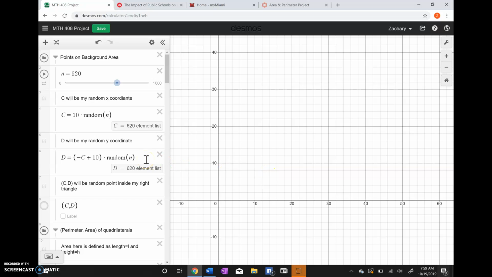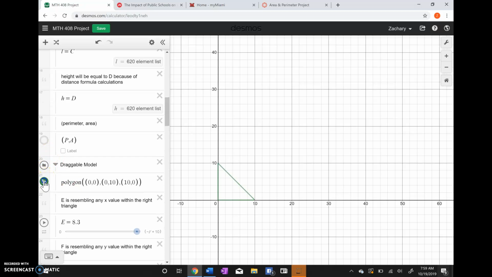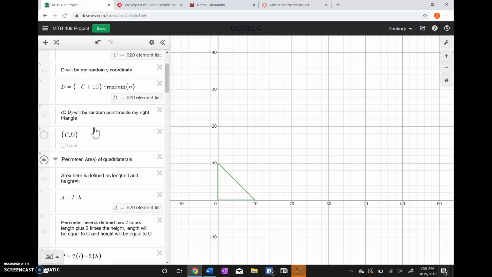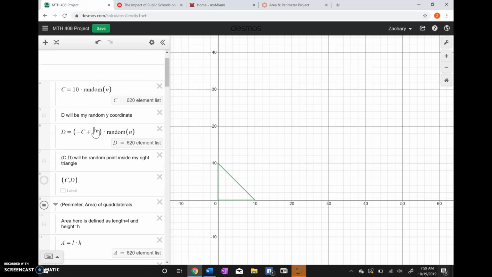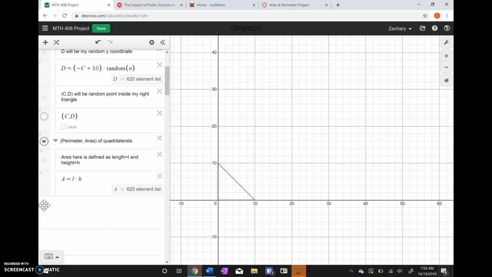Right, Professor. I decided to use that background area of a right triangle, and I wanted my rule to be: place 1 point and connect with two perpendicular lines going to the left and the bottom. So I started here with a random slider N from my point C, so it would stay within that 10 by 10 boundary, and then I found D so that it would stay within that right triangle area there. So we can place those points, show you.